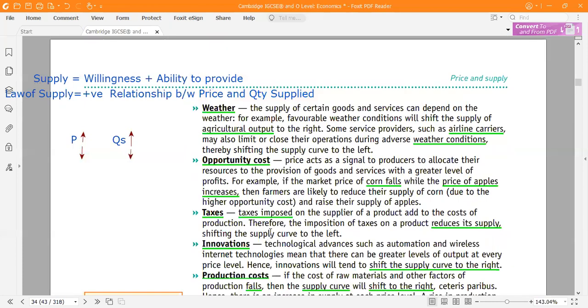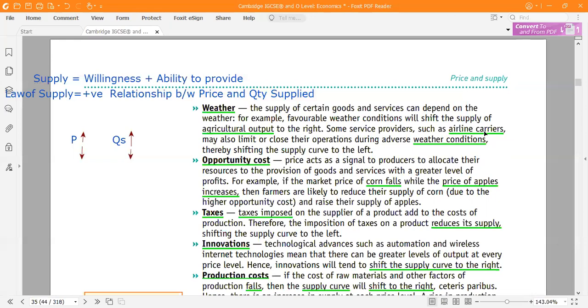Another point is weather. Especially in agricultural output, favorable weather will increase the output, and if it is unfavorable, supply decreases because it damages the crops and reduces the supply of the agricultural product.